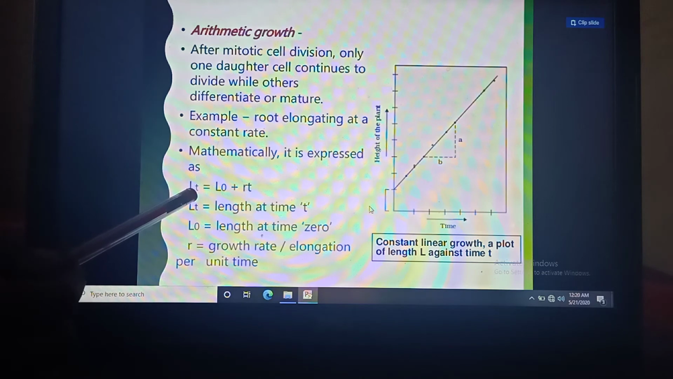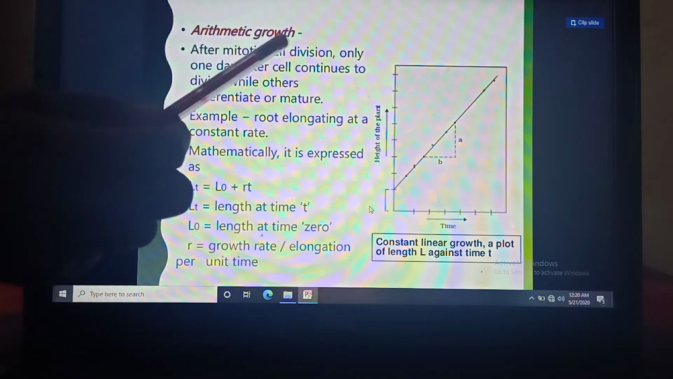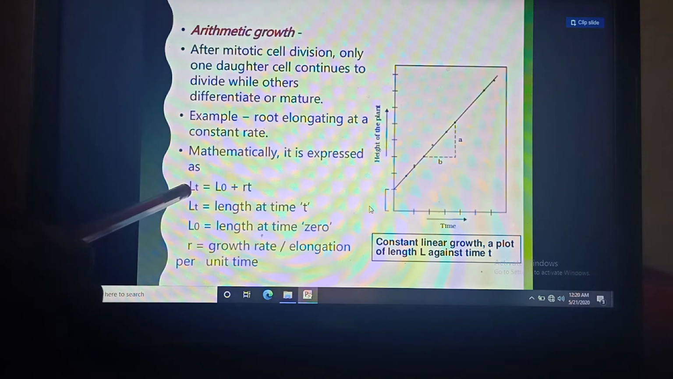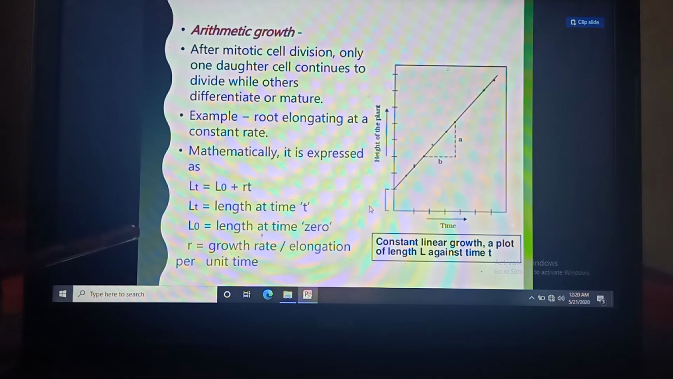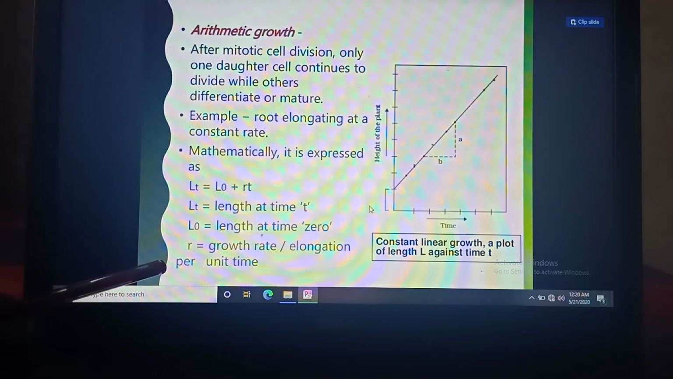We can calculate this arithmetic growth rate by this formula: Lt = L0 + rt, where Lt is the length at time t, L0 is the length at time 0, and r is the growth rate or elongation per unit time.